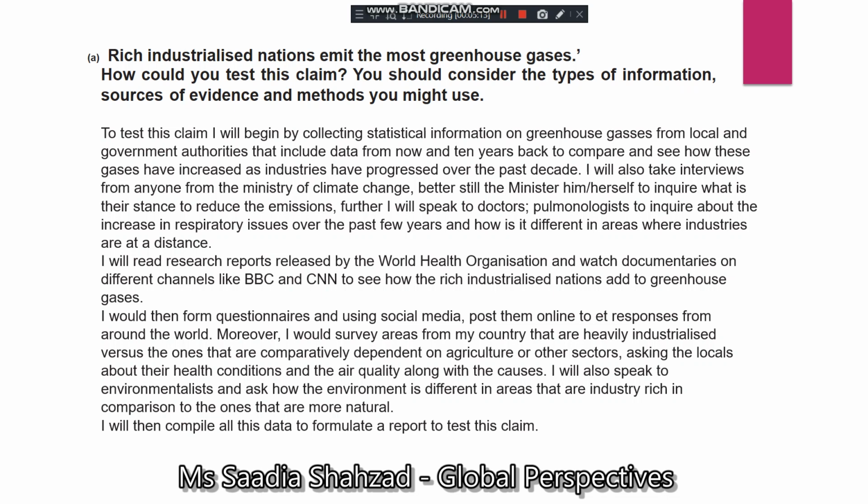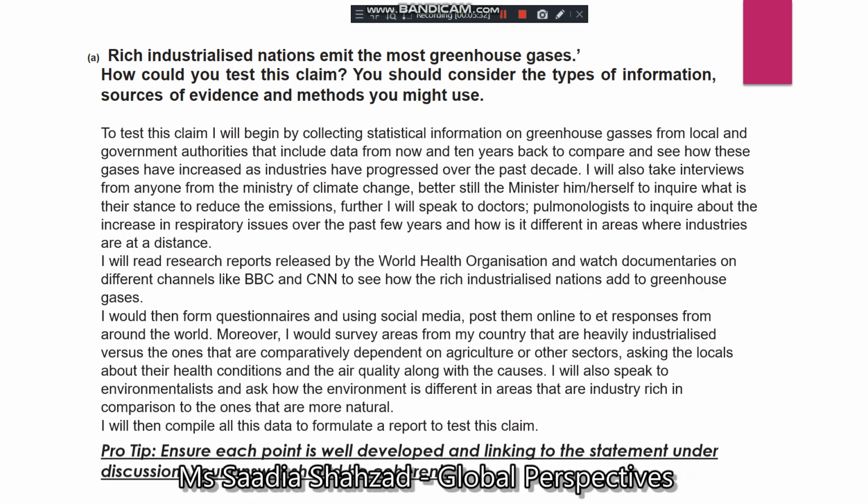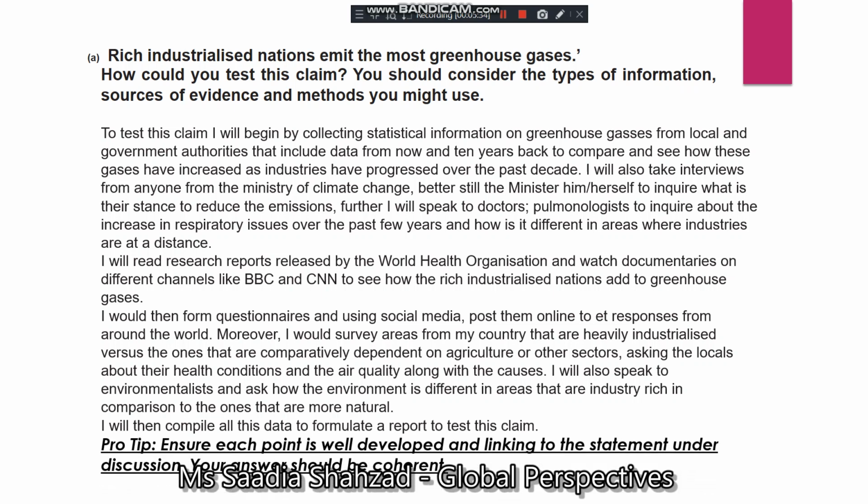Now, this last line is very important because whatever you're doing, you need to show what you're going to do with this. And you can also see that all the points from primary and secondary research are mentioned and they are very well developed using how and why it needs to be done. So the pro tip is to ensure each point is well developed and linking to the statement under discussion. Your answer should be coherent.